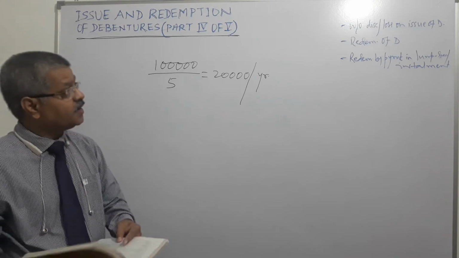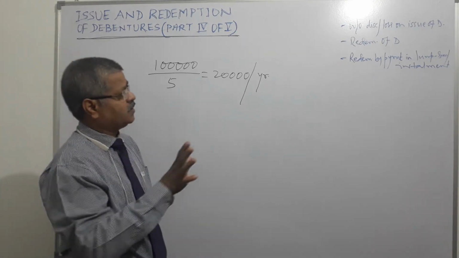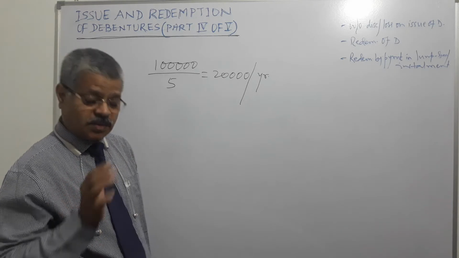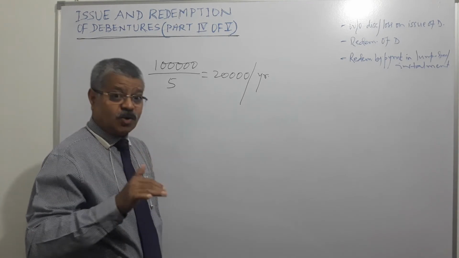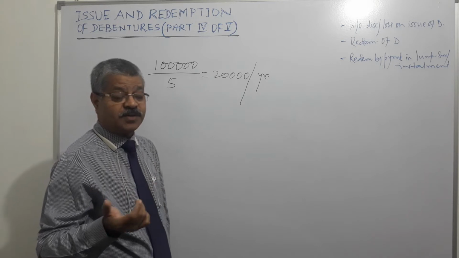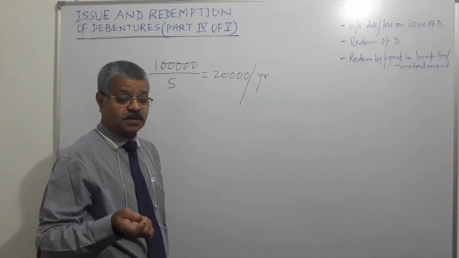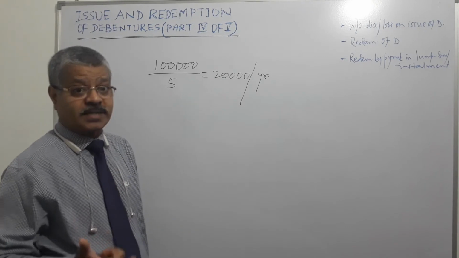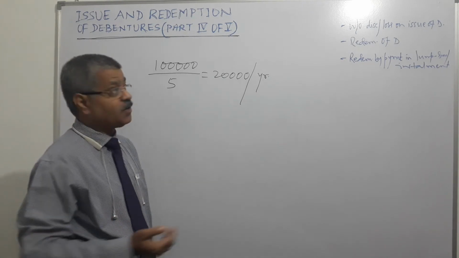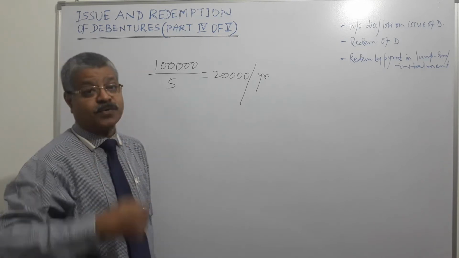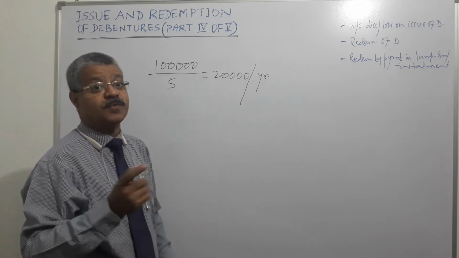Right? It's very clear. Discount or loss on issue of debentures is a capital loss, right? Capital loss needs to be met from the securities premium account or capital profits. If capital profits are not there, or if they are inadequate to meet this requirement, then it should be written off from profit and loss, revenue profits of the company.